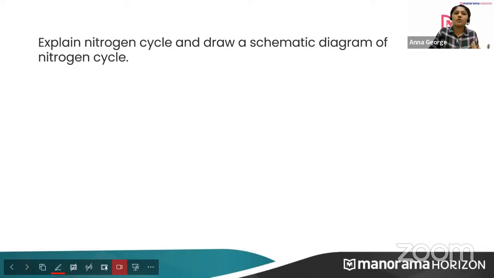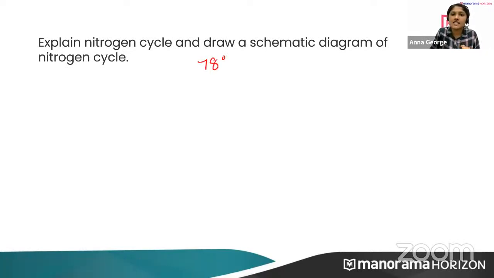We know that our atmosphere, the air we breathe, actually contains 78% of what? Nitrogen. The most abundant gas in the atmosphere is nitrogen only. When we look to the atmosphere, there is plenty of nitrogen present, but we cannot take this nitrogen as such.